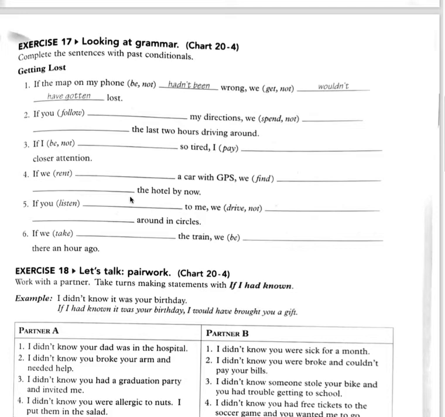If you had listened to me, we would not have driven around in circles. Number 6. If we had taken the train, we would have been there an hour ago.